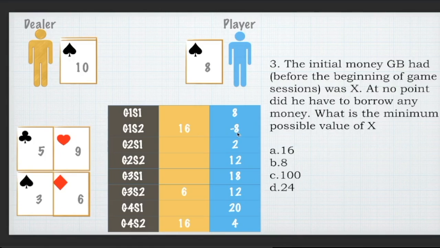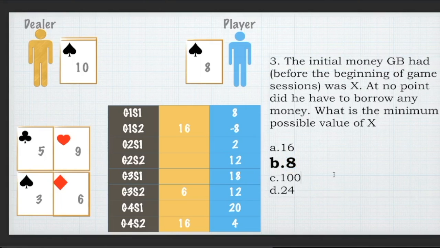Otherwise, any amount lesser than this would mean that he would have had to borrow money from someone. But the question tells me that he did not borrow any money. So the minimum possible starting value of X for me is going to be option B, which is 8.